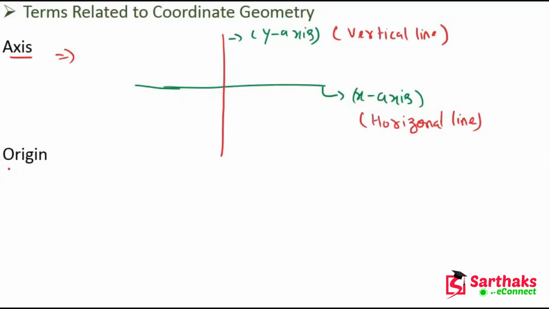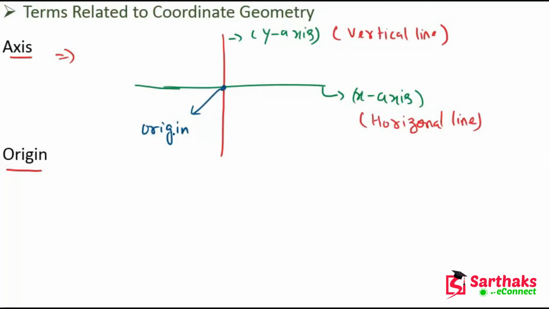So now my dear friends, let's talk about the origin. What is origin? In the Cartesian plane, the point at which the x-axis and y-axis intersect each other is called the origin.